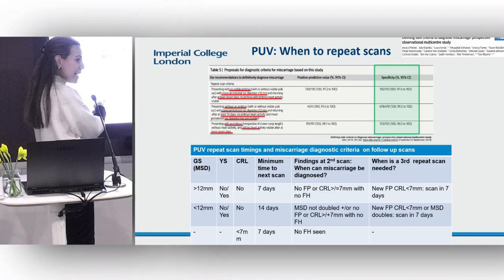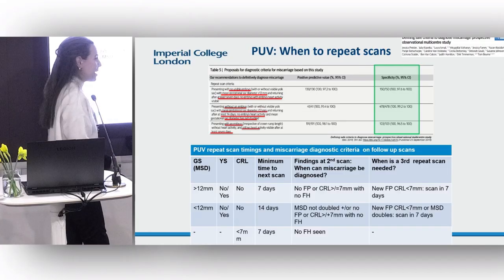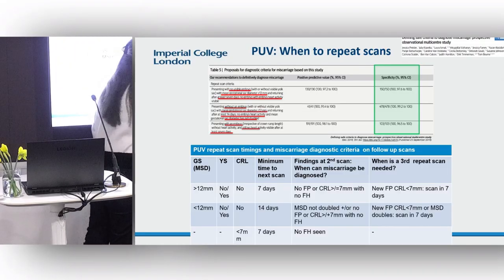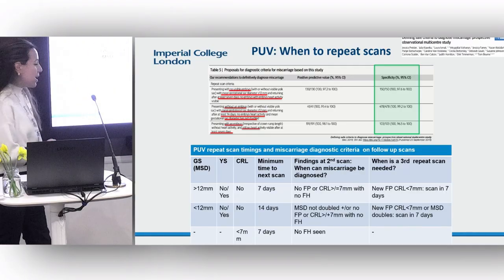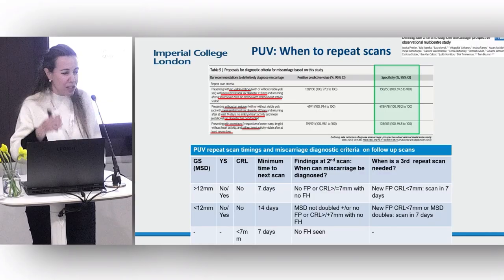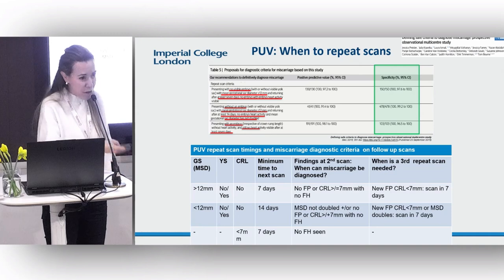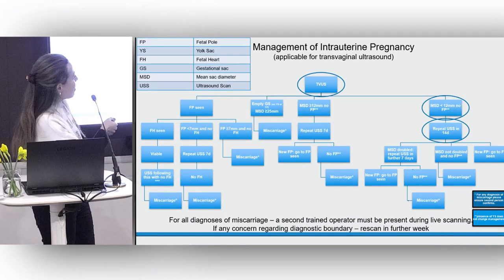If the MSD in that first scan is less than 12 millimeters, with or without a yolk sac and no fetal pole, it's 14 days, okay? And then we would scan again, all right? Just be cautious if in that time you see a CRL, you may want to offer another scan. And if there's any doubt, and if it's too difficult to remember, just rescan them in 2 weeks, okay? You're just better off doing that rather than bringing people back lots and lots of times, okay? And this again summarizes this for you.